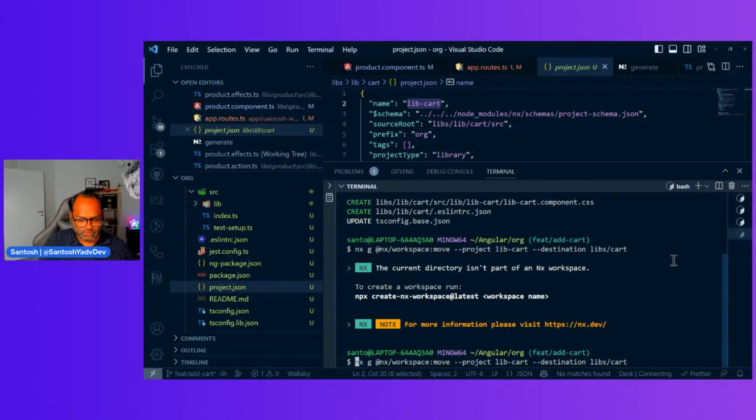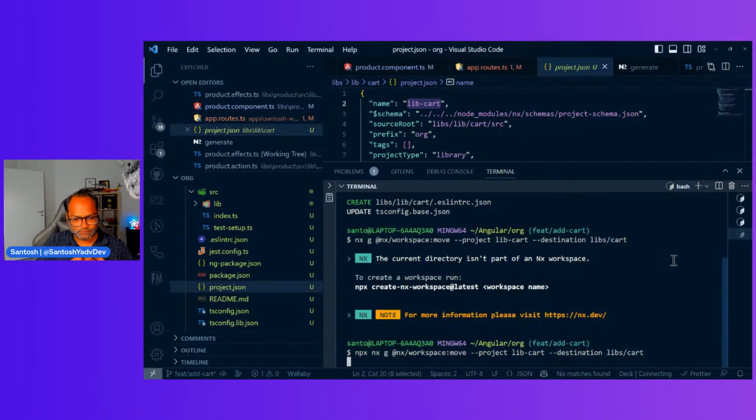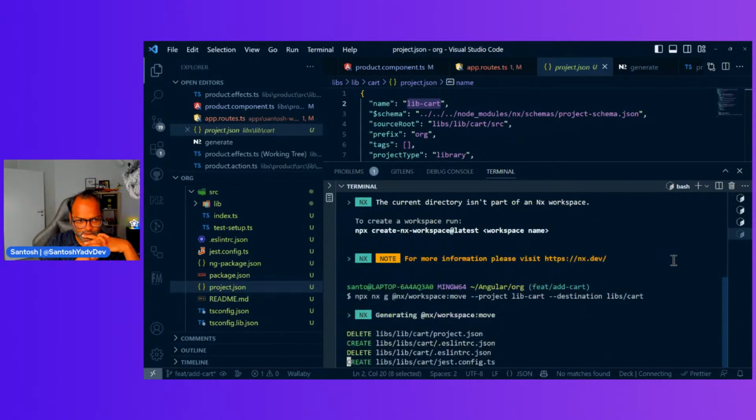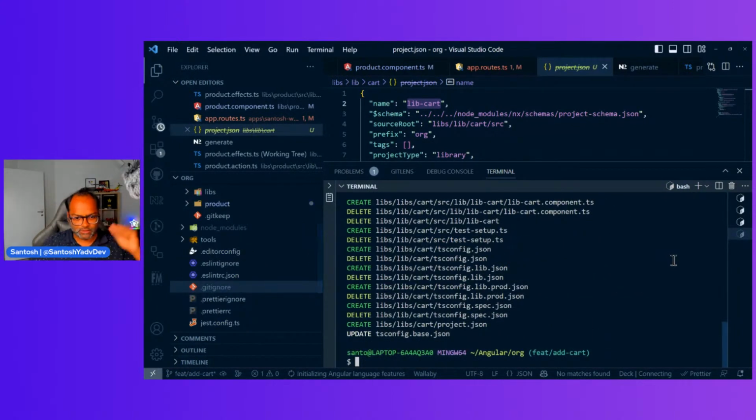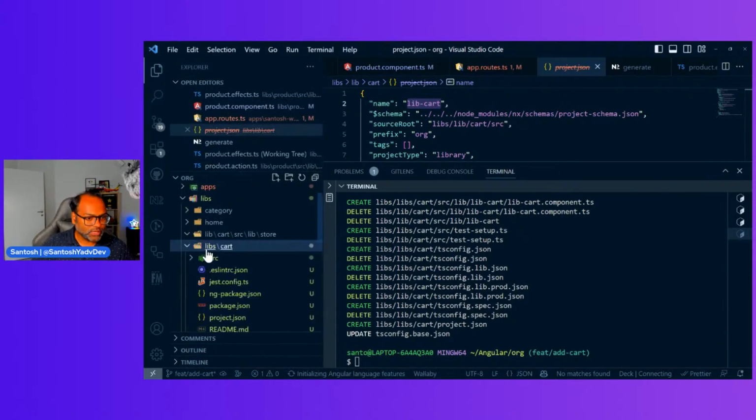What I'm missing here is npx. Great. I mean, it worked. So now you know how to use the move utility as well. So you can go to... okay, but it created libs cart.